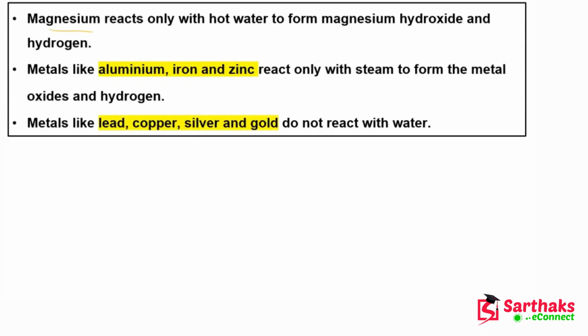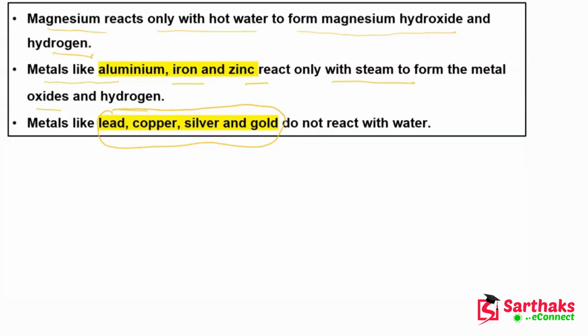Now magnesium reacts only with hot water to form magnesium hydroxide and hydrogen, and metals like aluminium, iron and zinc, they will only react with steam to form the metal oxide and hydrogen. And metals like lead, copper, silver and gold, they do not react with water. I hope guys these points are clear to you.